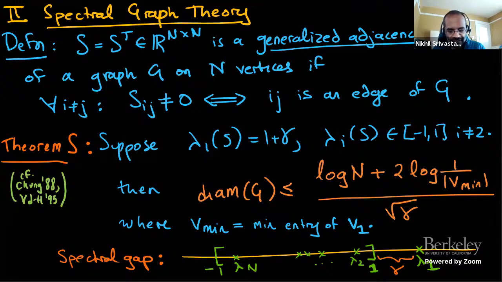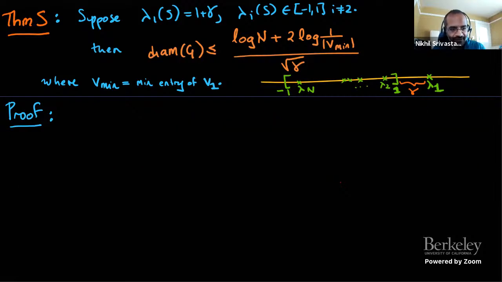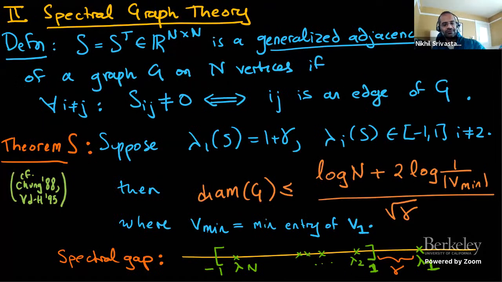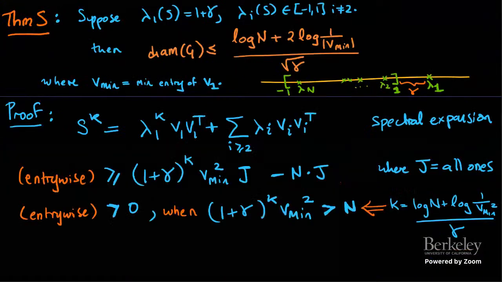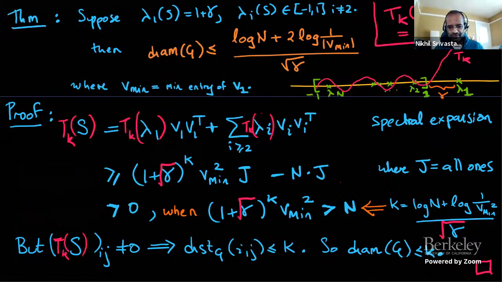You're right. I used in this proof that V1 V1 transpose is bigger entrywise than V min squared times J, and for that I would need all the entries of V1 to have the same sign. So I should add one more assumption to this theorem, which is that all the off-diagonal entries are the same sign. And then by Perron-Frobenius, V1 is positive and it works out. Thanks. And of course, there should be a k there. Any more questions about this?